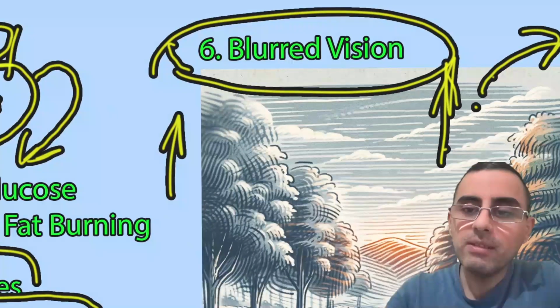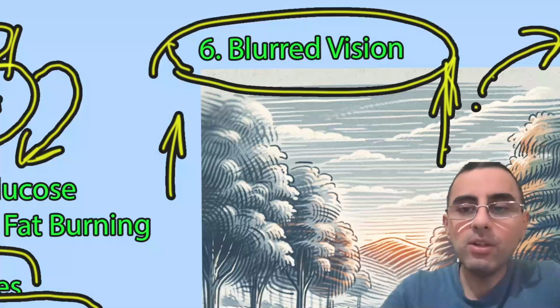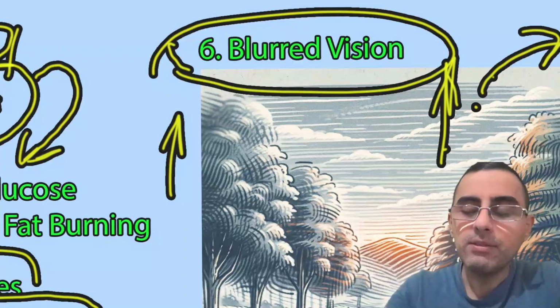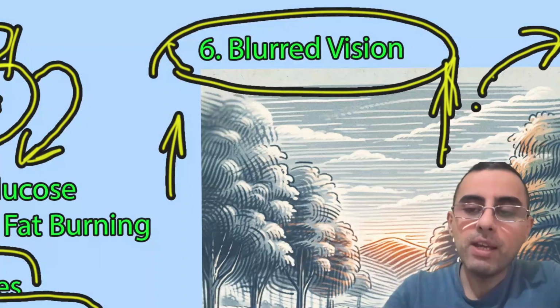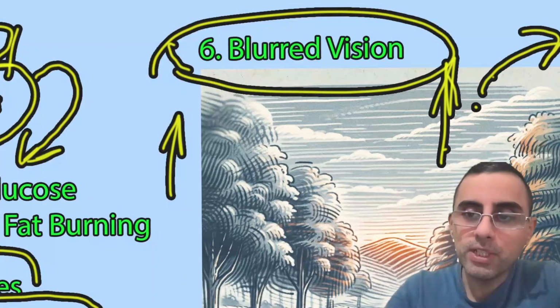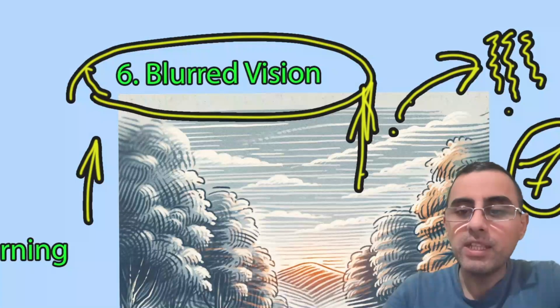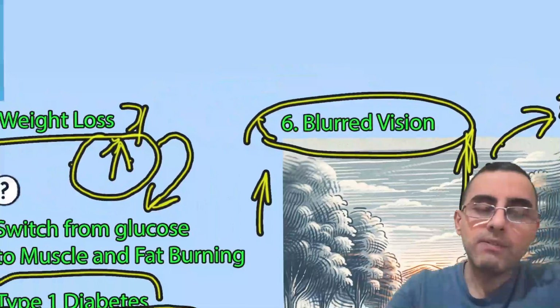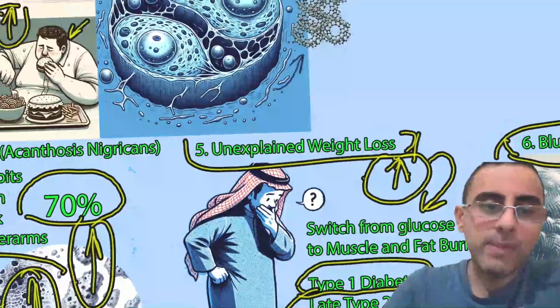And the seventh symptom is feeling fatigue. Even if a person eats a lot, even if a person drinks lots of fluids, he still feels tired, because fat and cells are deprived of energy, and cells still feel hungry and lack energy. That's why the person has a sense of tiredness and fatigue. It's also classical for uncontrolled diabetes.